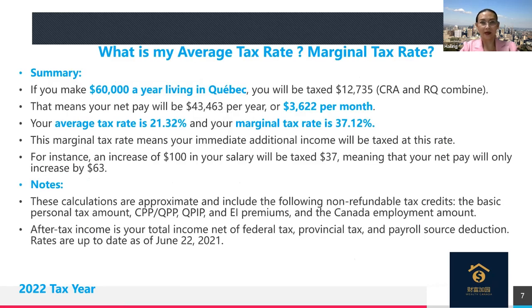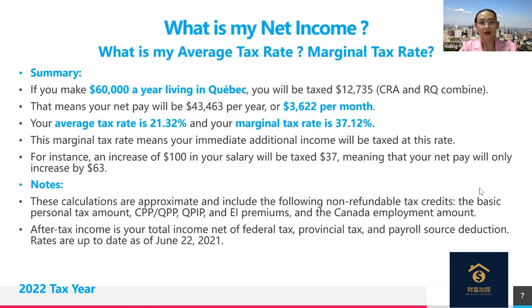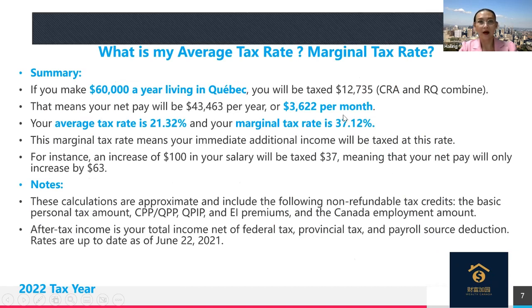So here is the summary of what we saw earlier. That's the table, and here is the summary of the tax result without any planning, right? So the take-home income, 43,000, pretty much it's just like 3,622 per month. So consider the inflation, consider the interest rate rise. A lot of people feel quite tight when they say, well, I already have this little disposable income, correct? And then we say, well, with all those deductions, you also feel that there's a lot of money you work hard for, but you don't really see it, correct?